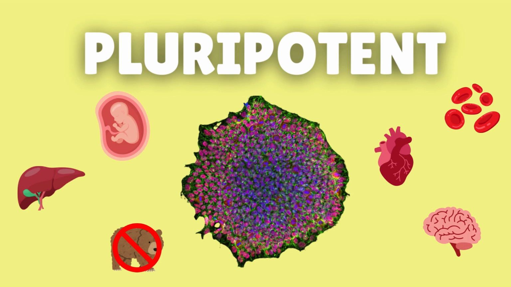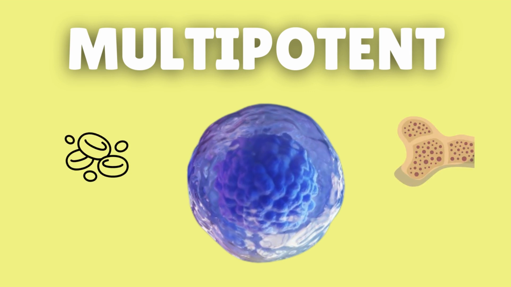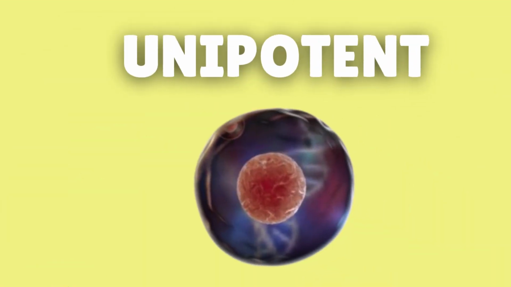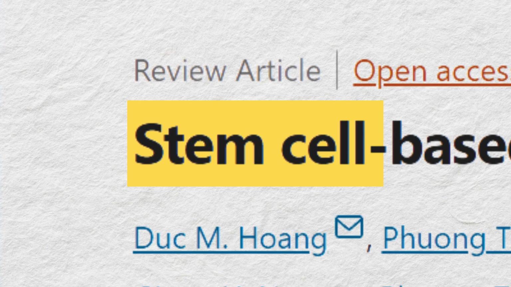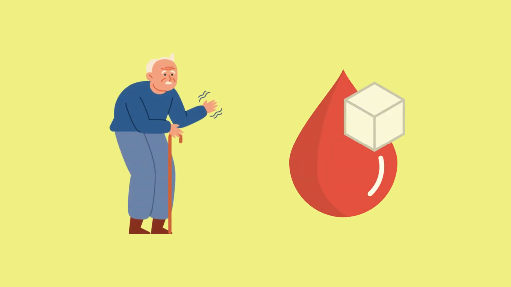As we narrow in on the types of stem cells, multipotent stem cells come next. These are more specialized and give rise to a smaller range of cells. For instance, bone marrow stem cells generate different types of blood cells throughout life. On the other hand, unipotent stem cells are the most specialized. They only produce one cell type, male sperm cells. Stem cells are not just vital for normal development, they have major potential in the medical field as well. Ongoing research claims to harness their power to treat conditions like Parkinson's and diabetes by regenerating damaged tissues.